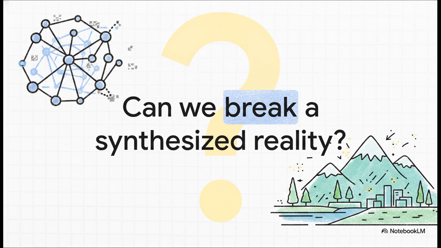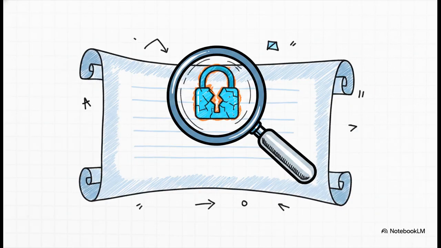Now I want to start by posing this question directly to you. Can we break a synthesized reality with an invisible attack? I know it sounds straight out of a sci-fi movie, right? But this is the exact paradox of cutting-edge AI today. We're building these incredibly sophisticated models capable of literally dreaming up entire worlds. Yet, as you'll see, they can be highly vulnerable to microscopic alterations, things the human eye can't even perceive. It's a fascinating vulnerability. Okay, let's dive into this.